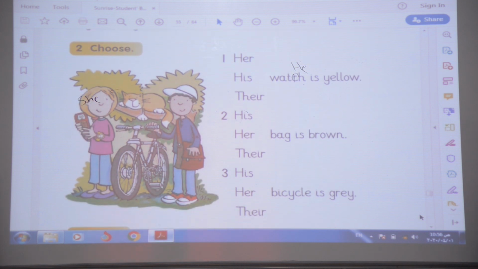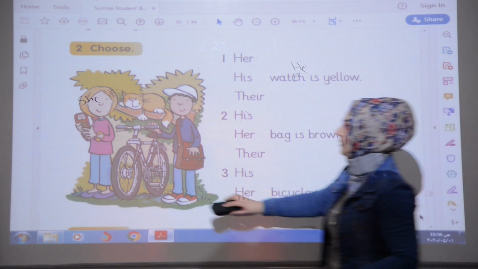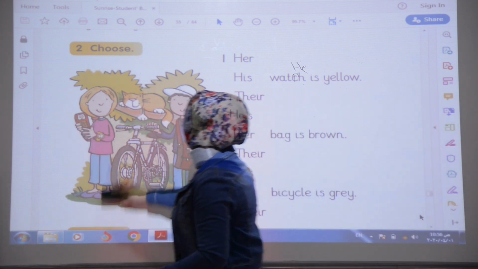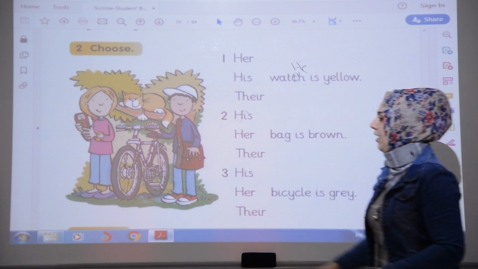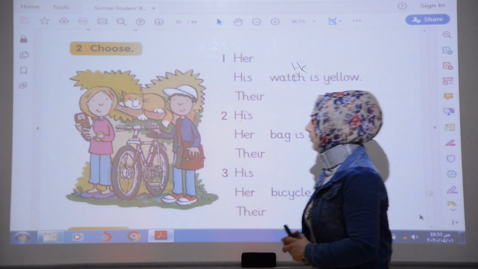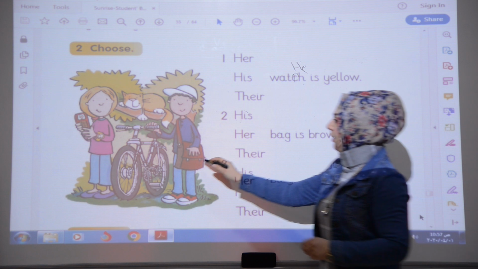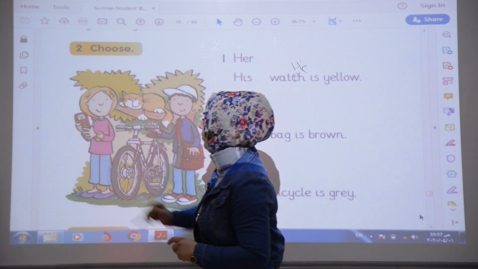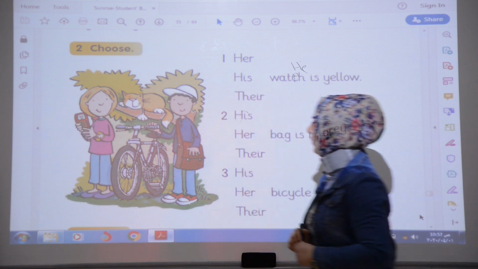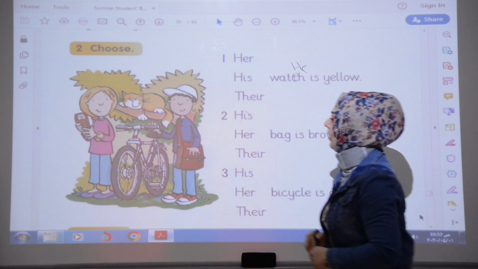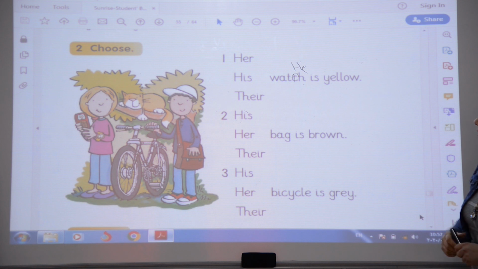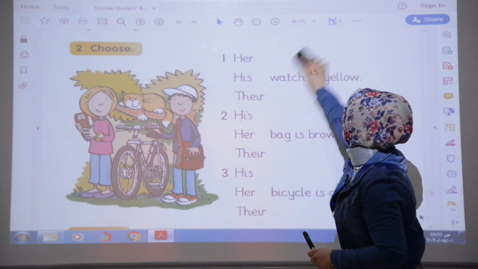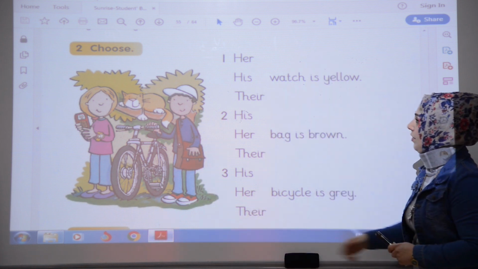Okay, in this picture, we have two persons, the girl and the boy, and we have a cat. They have a bicycle, they have a bag, and he has a bag. She has a mobile phone, she has a watch, okay? He has a cap, okay? Okay, this one we have what? Her, his, their.